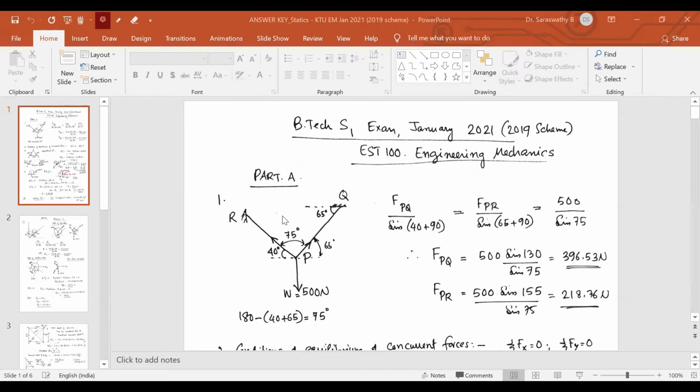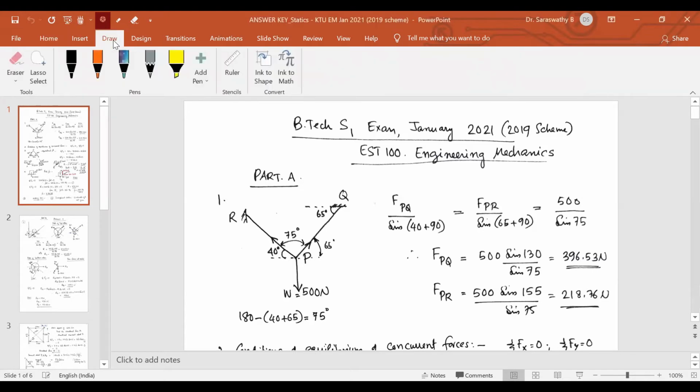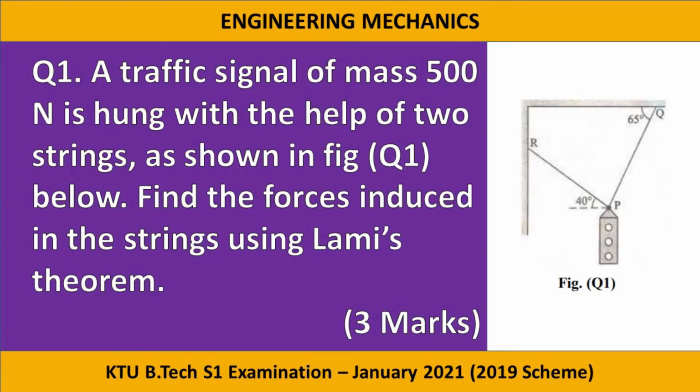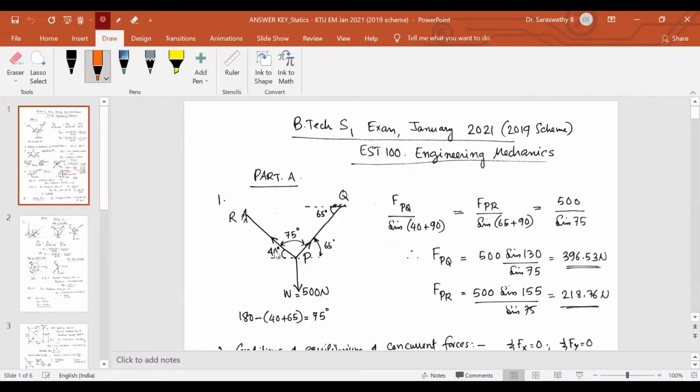So start with part A, January 2021, 2019 scheme. First question: a traffic signal of mass 500 Newton is hung with the help of two strings as shown in figure. Find the forces in the strings using Lami's theorem. So this is the question. This is the weight hung. These are the two strings shown in the question. So we're asked to find the tension in the string PR as well as tension in the string PQ.